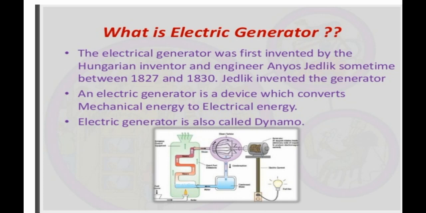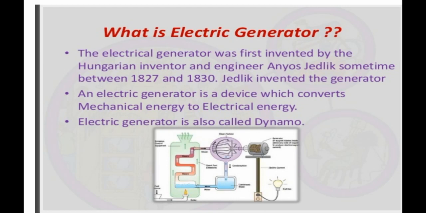An electric generator is a device which converts mechanical energy into electrical energy. So what is an electric generator? It is nothing but a device converting mechanical energy into electrical energy.